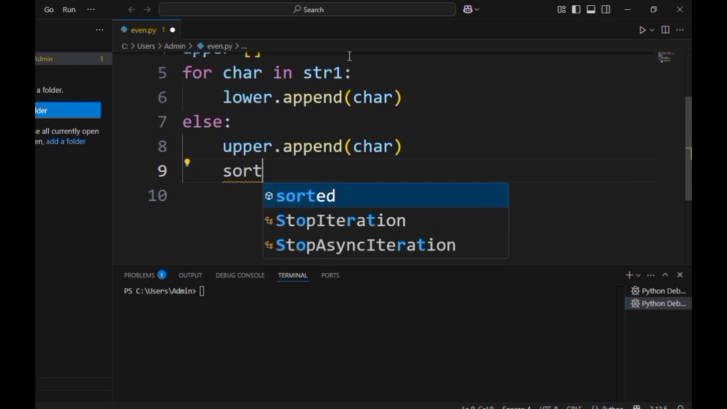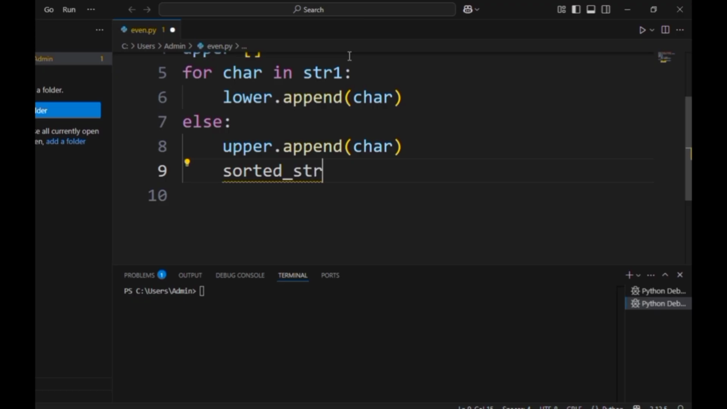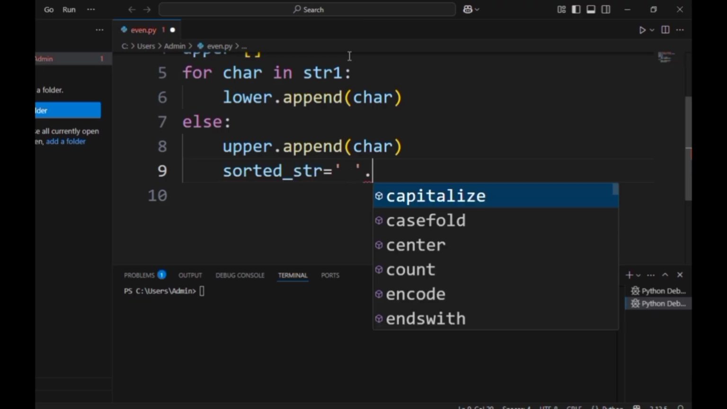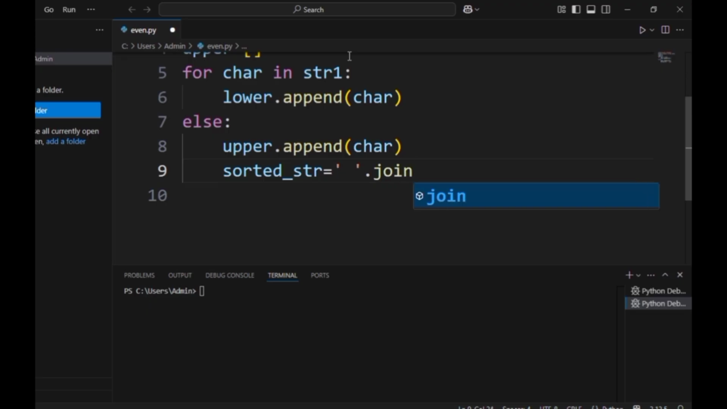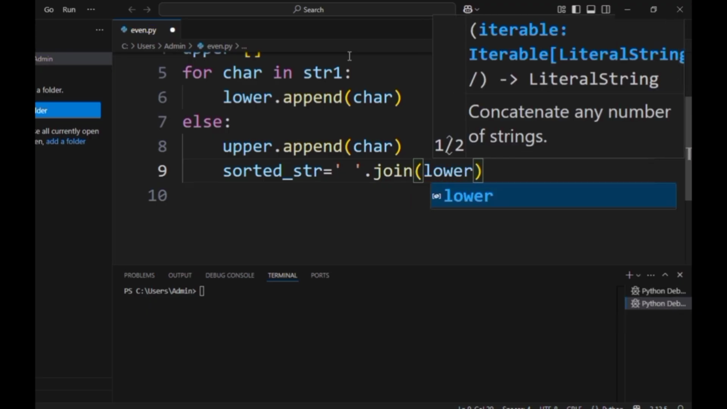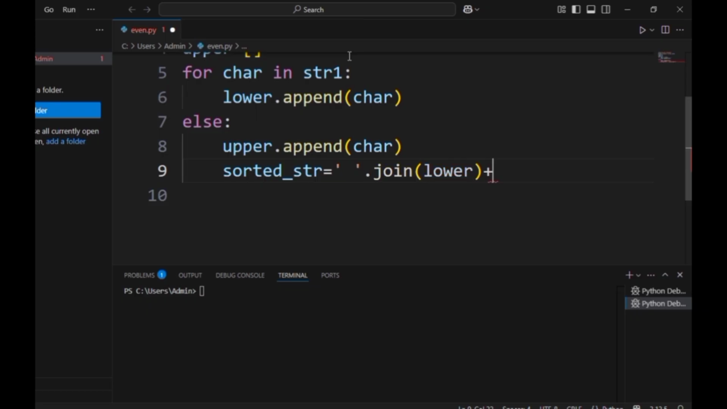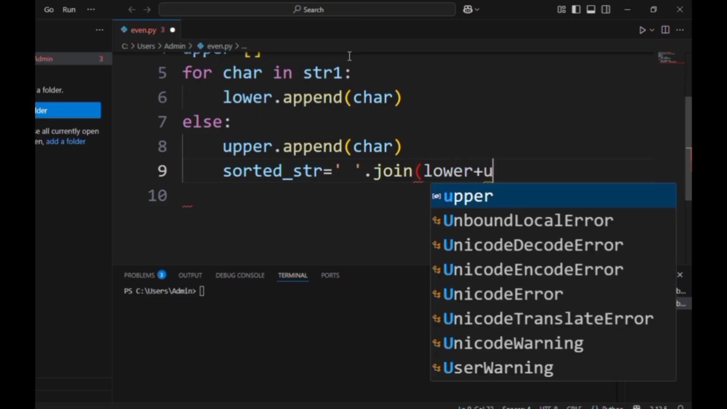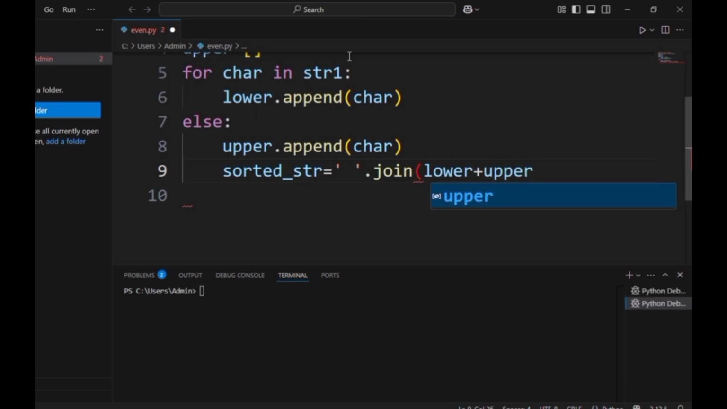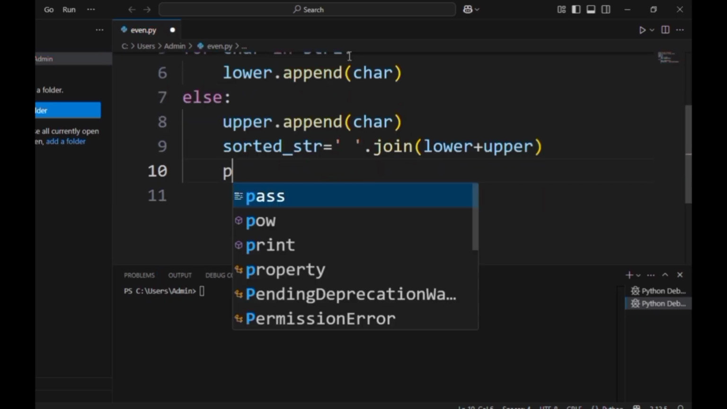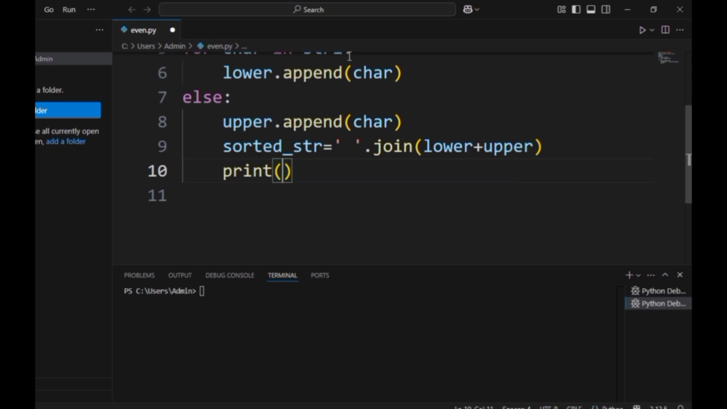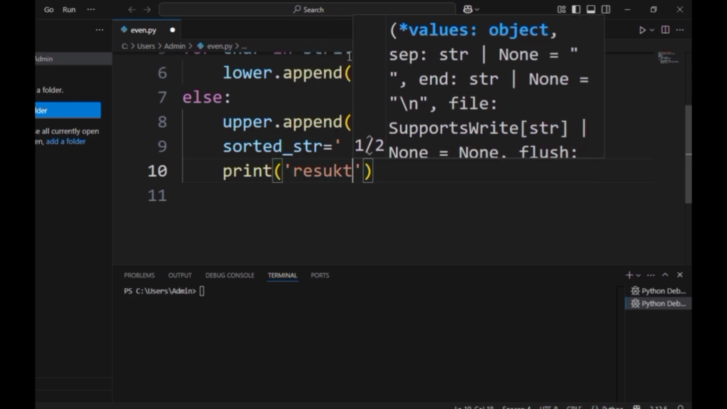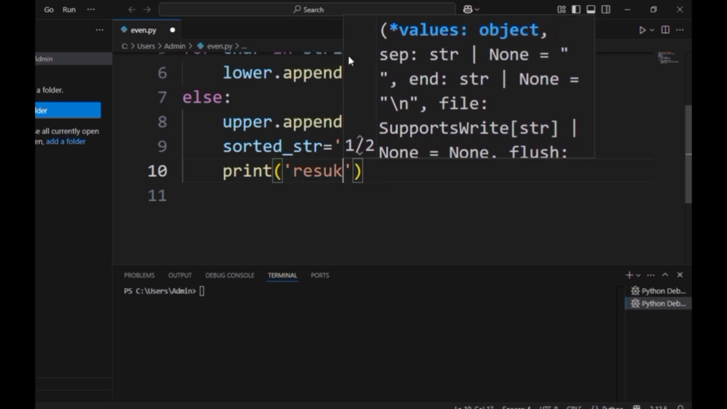Now we sort the value so that the entire characters of the string we have taken get a sorting order. I take the sorted order and join the value of the lower, and then we join the value of the upper also. So lower plus upper, so that the string which we have taken can be printed in a sorting order. So the result will be in the sorting order.